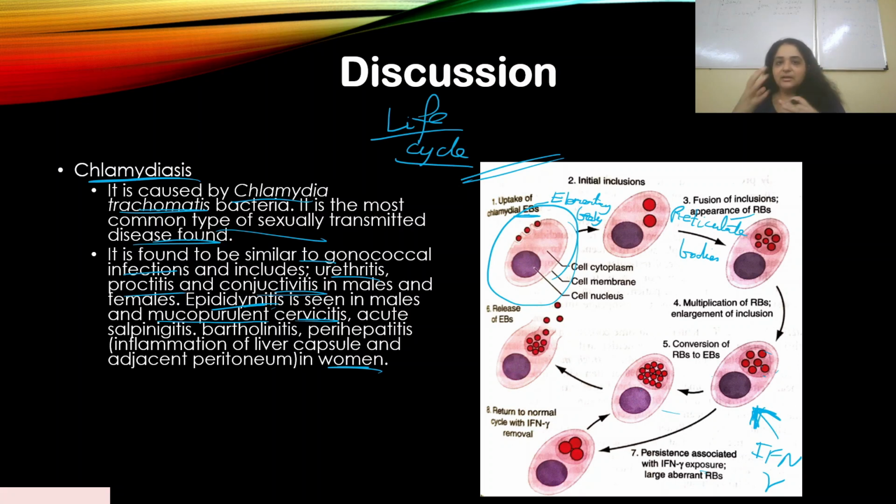EBs come, convert to RBs, again RBs get converted to EBs and are removed out, to move on and attach to another cell. This is just to help you understand. It's not very important to remember this, but I just thought it will help you understand how chlamydiasis works. What is the life cycle of chlamydiasis? Like I said, it is very similar to gonococcal infections, like gonorrhea, and most of the symptoms are similar in males and females. Obviously, there is some difference, so I'll suggest you note that down.